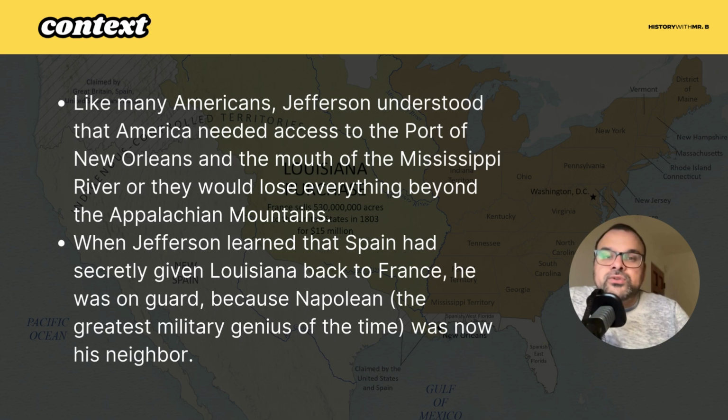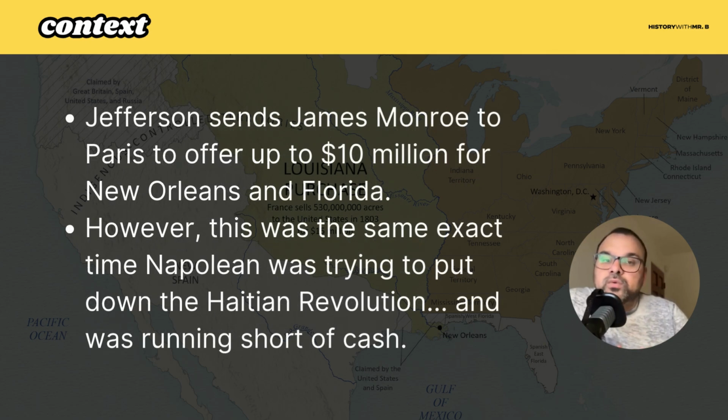And Thomas Jefferson knew that there was a need to keep access to the port of New Orleans, or they could lose everything to the West. So, with this in mind, Thomas Jefferson sends James Monroe to Paris. James Monroe is the friend of Thomas Jefferson, and he gives him instructions to offer Napoleon $10 million for both New Orleans and for Florida.